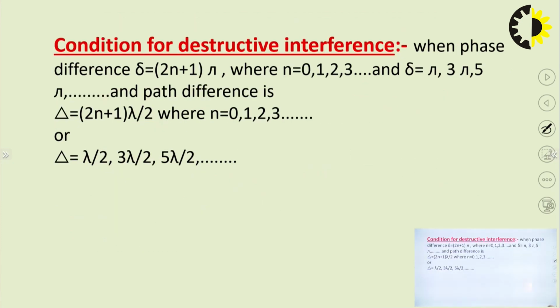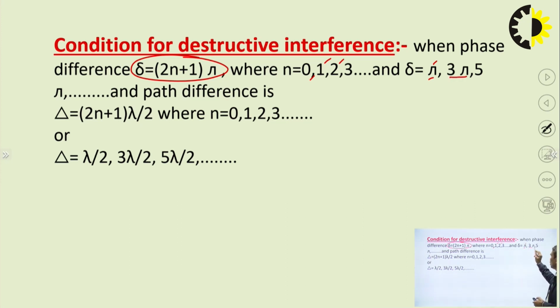Now, condition for destructive interference. When phase difference delta is equal to (2n plus 1) pi, this 2n plus 1 is an odd integer. If n is 0, 2n plus 1 will be 1. If n is 1, then 2n plus 1 will be 3. If n is 2, 2n plus 1 will be 5. So this delta, if this is equal to pi, we get first order destructive interference.